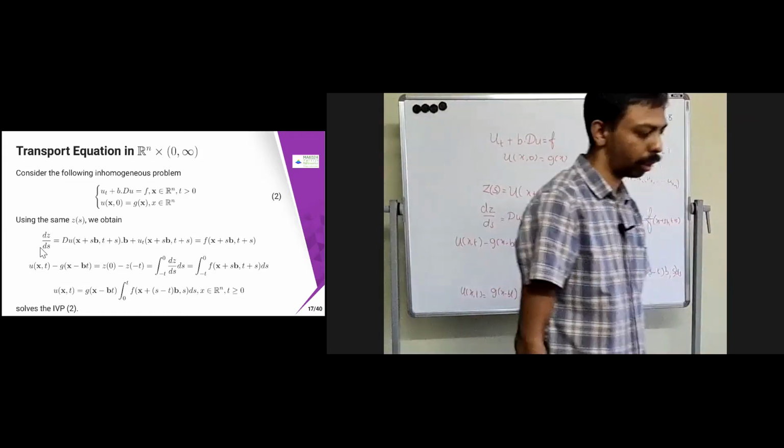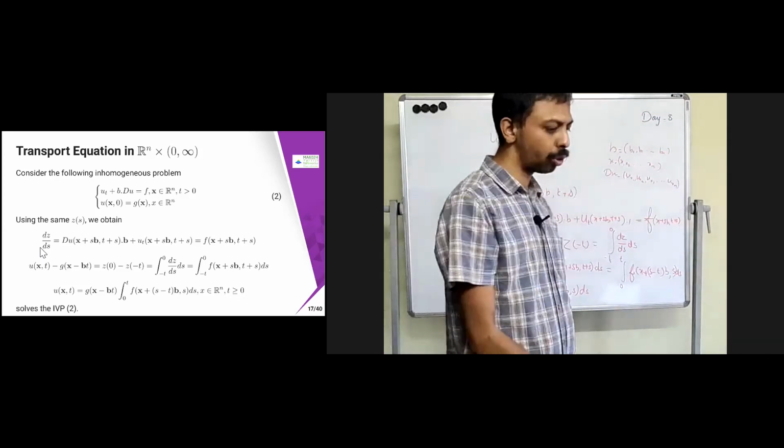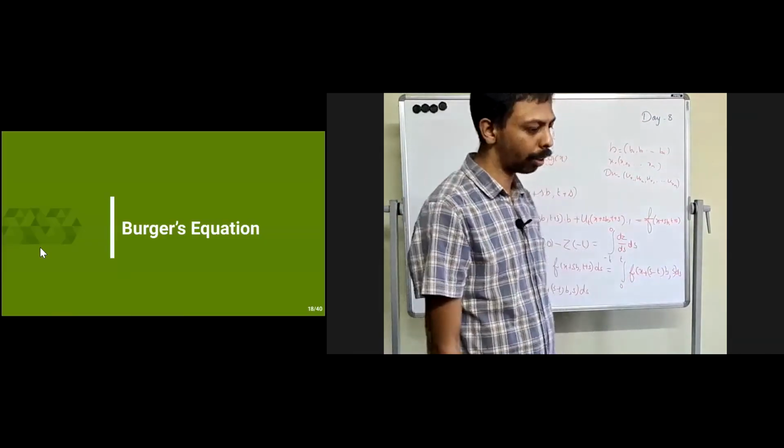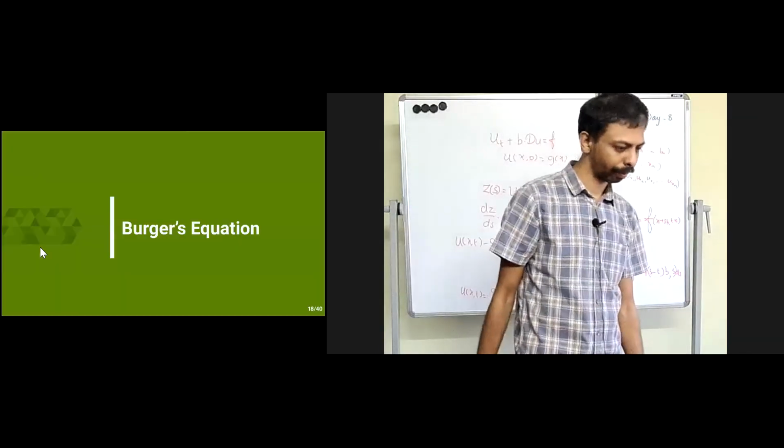Okay, so there is a plus sign missing here. u(x,t) is equal to g(x − bt) plus the integral. The plus sign is missing there, so I'll just correct it and then upload it.